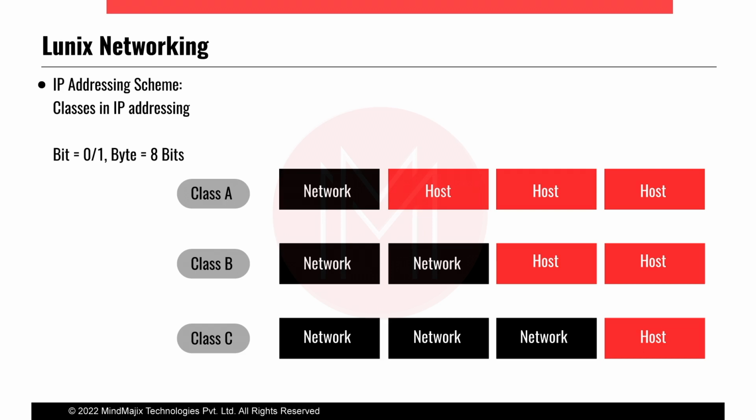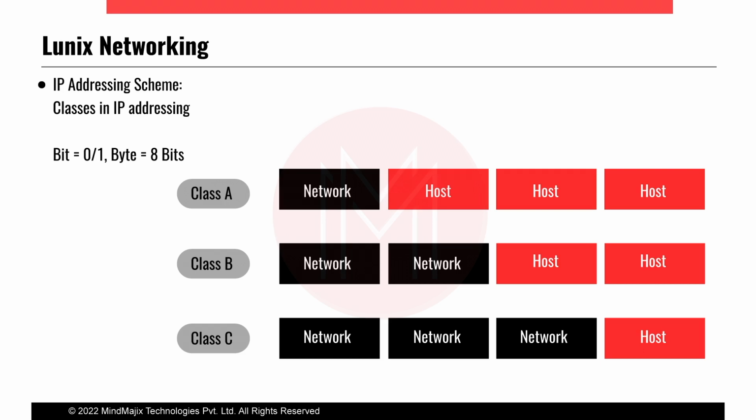In the IP address scheme, there are 5 classes. Out of these 5, class D and class E are not used for commercial use. I will explain the first 3 classes, which consist of network bits and host bits. All of them consist of 32 bits only.